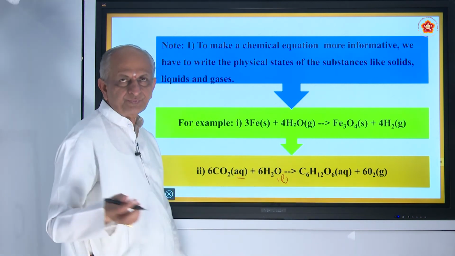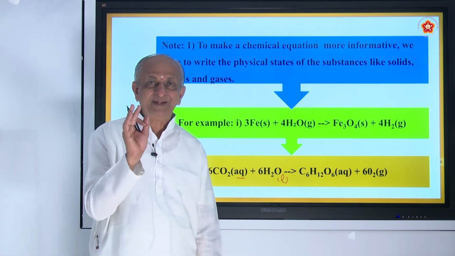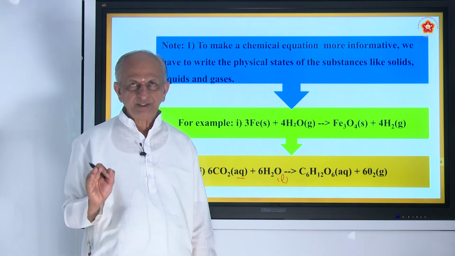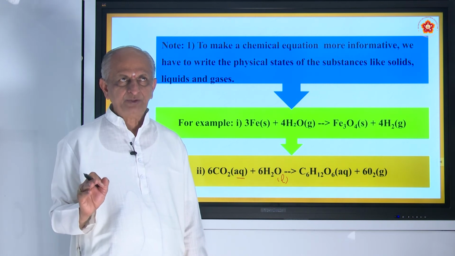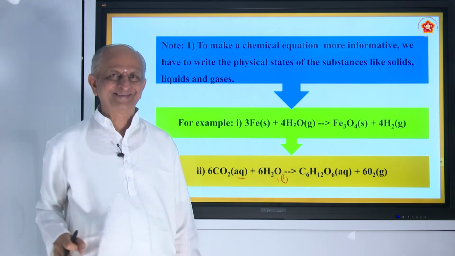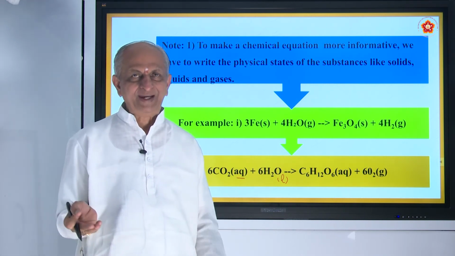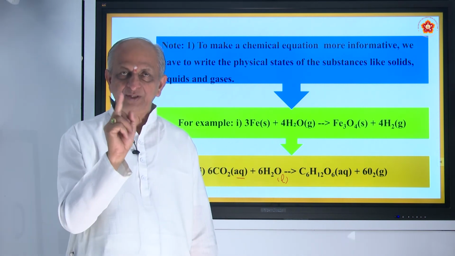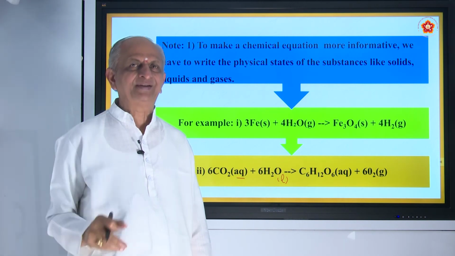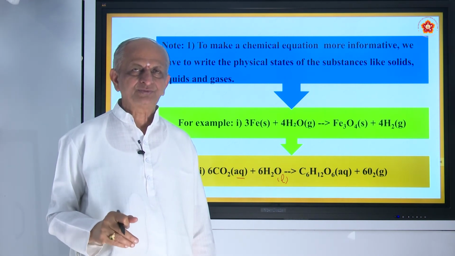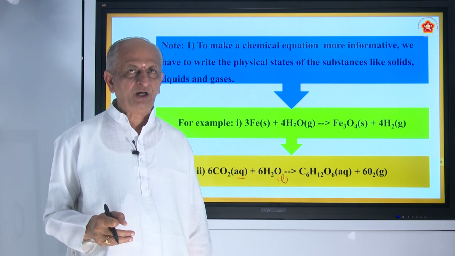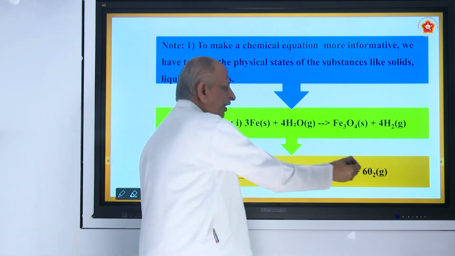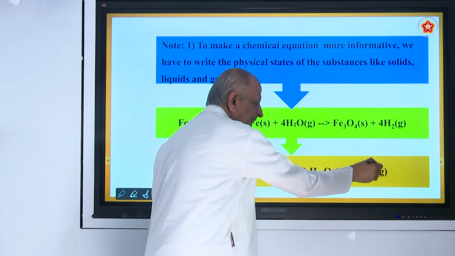So plants are very, very helpful in nature. That's why you must grow more and more plants. I think all of you have plants in your house, right? If not, at least every member should have 5 plants in their house. You have to develop that, okay? Because it gives very good oxygen for us to breathe.